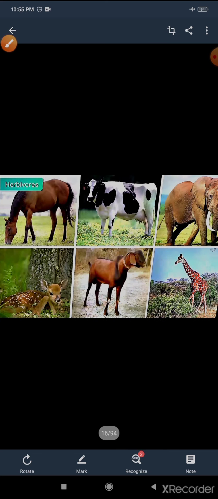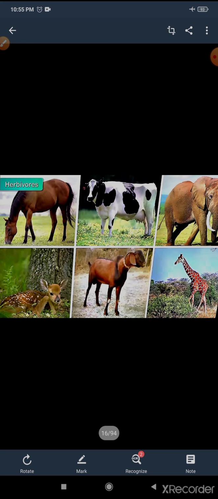I hope you all understand the feeding habits of animals. Now one by one I am explaining again. The first is herbivores. Animals that feed on plants, the plant-eater animals, are known as herbivores.